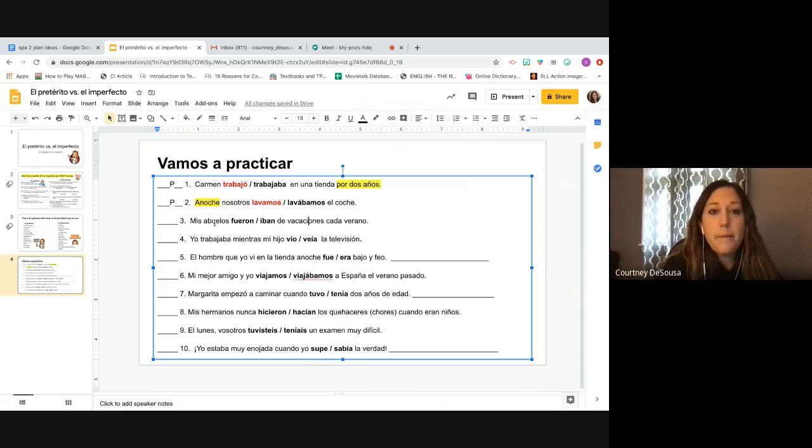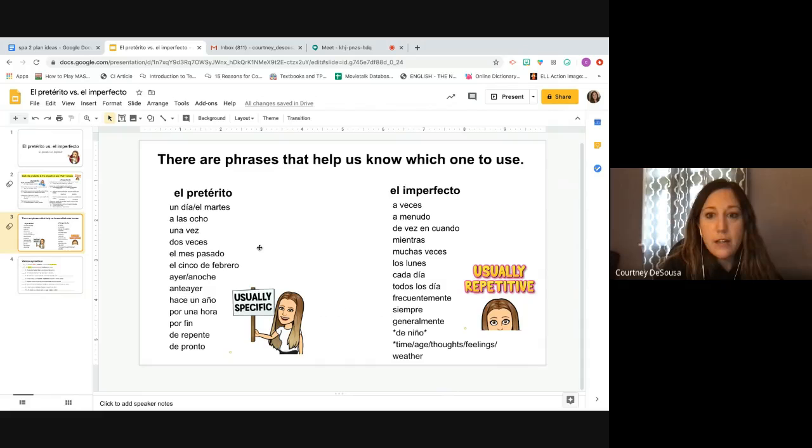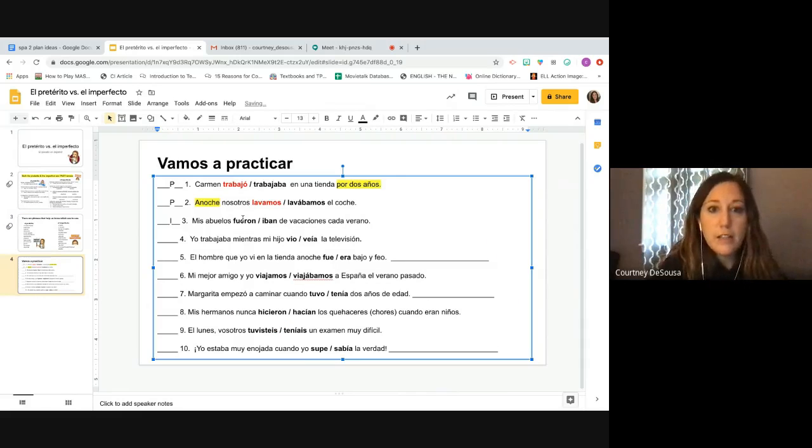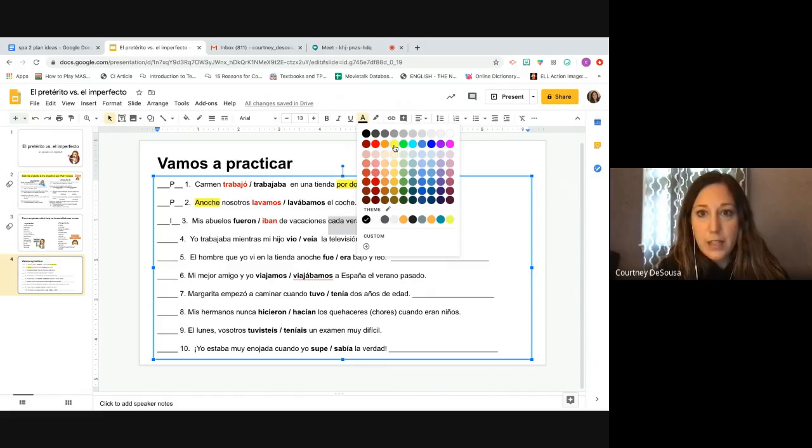Número 3. Mis abuelos fueron or iban de vacaciones cada verano. My grandparents went on vacation each summer. Each summer. Let's go look back at the list. Cada verano. I don't see cada verano, but I see cada día. Cada día. Each day or each summer is repetitive. So it's got to be the imperfect. I'll put an I on the line, and I'll choose the second conjugation, which is the imperfect conjugation. And I'll highlight cada verano.